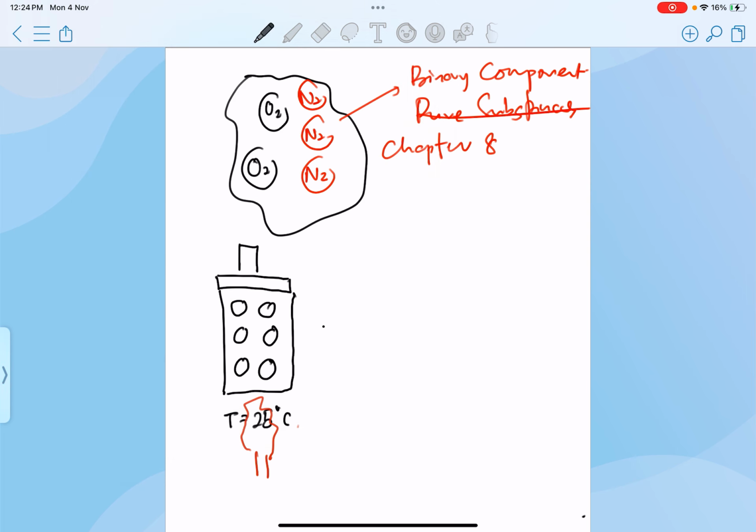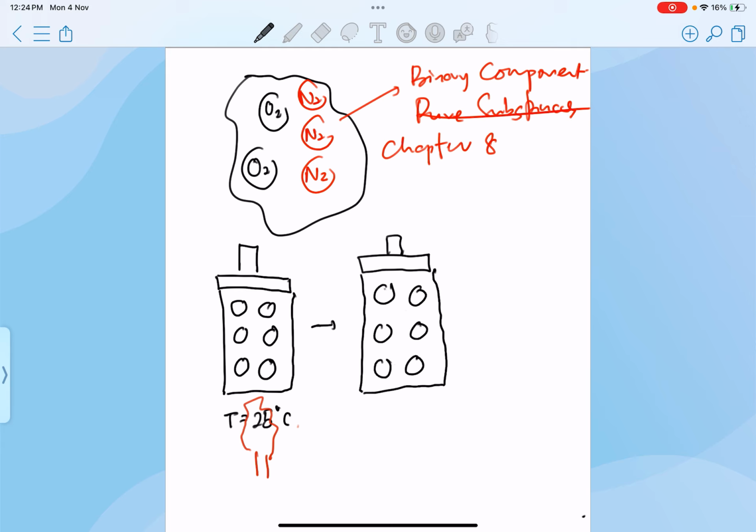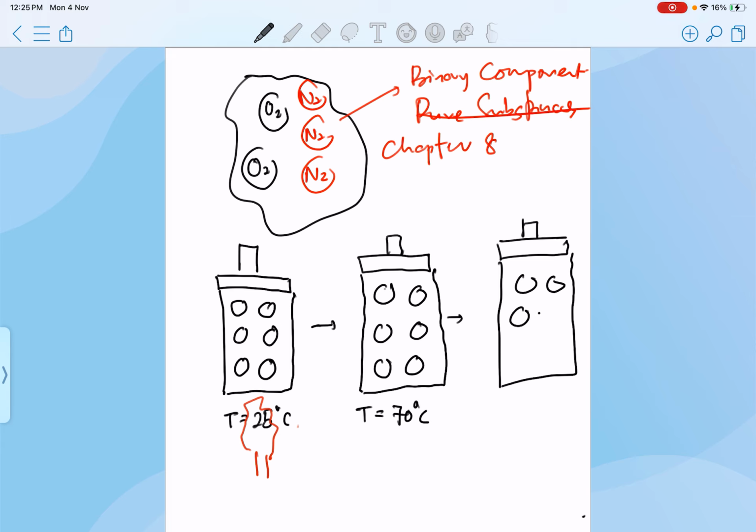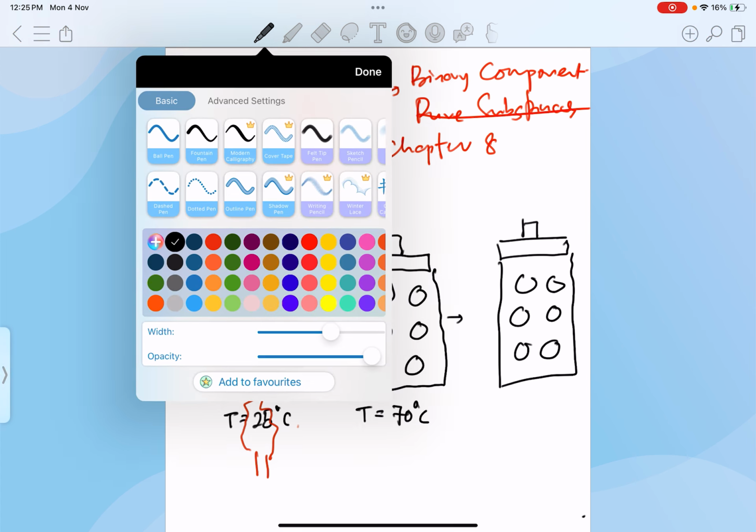So let's say here temperature equals 70 degrees Celsius. I keep on heating up the water inside the piston cylinder over here until the first molecule of liquid water is converted to vapor.